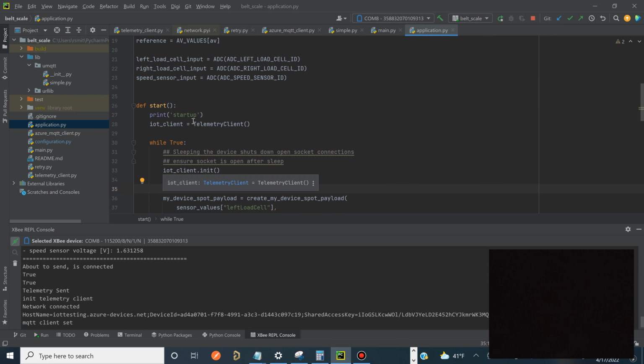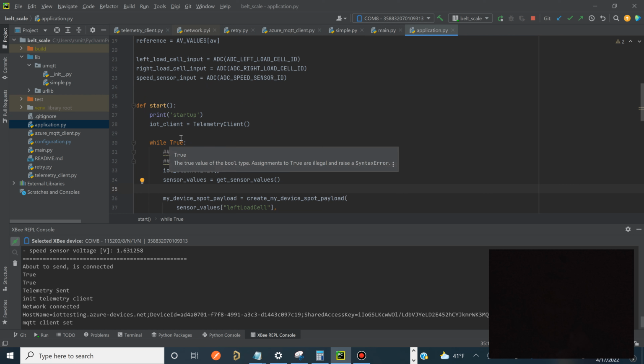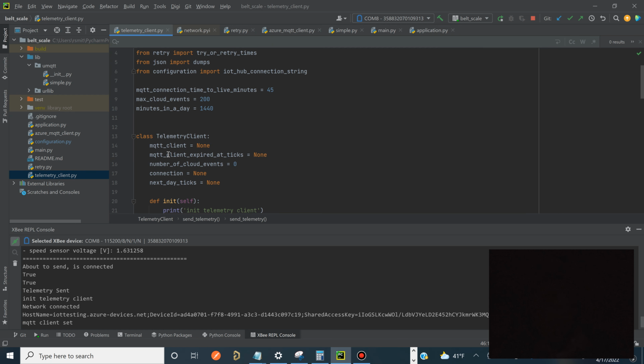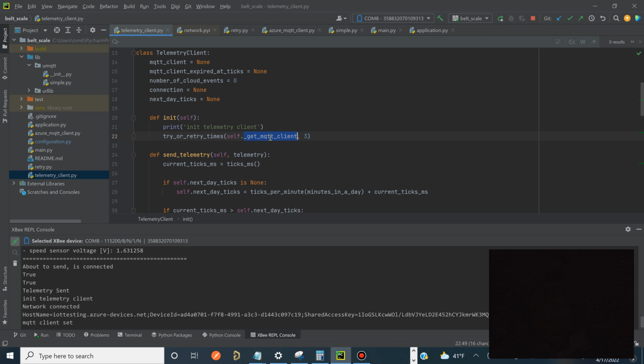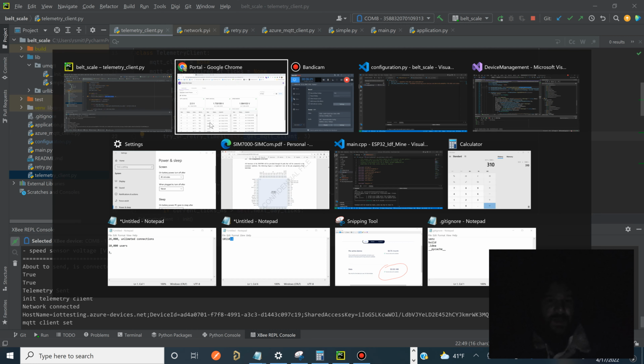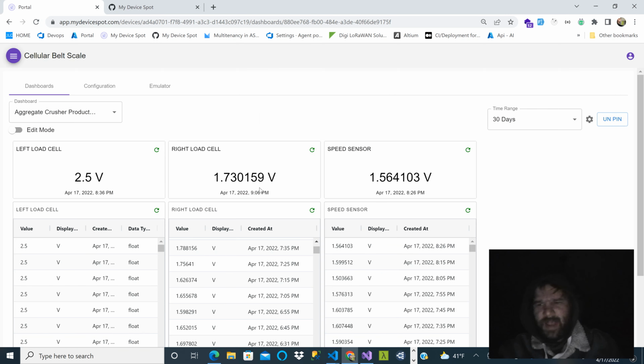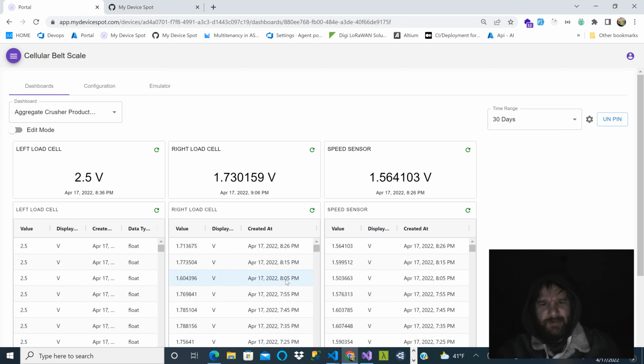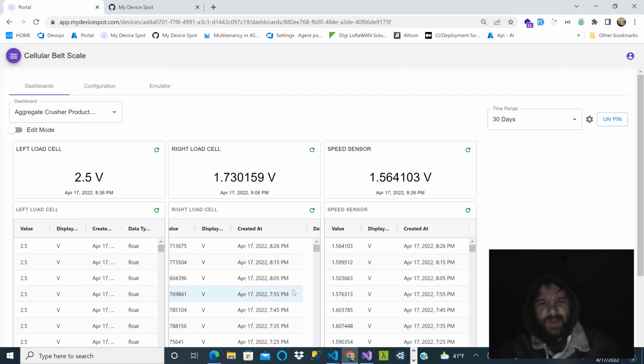What ended up happening was we had to recreate that socket connection. That's what's happening in this init function, the telemetry client init. The code seems to be a lot more reliable and stable. It publishes every 10 minutes, and sometimes we lose a minute and go a little longer, but it seems to be pretty stable.